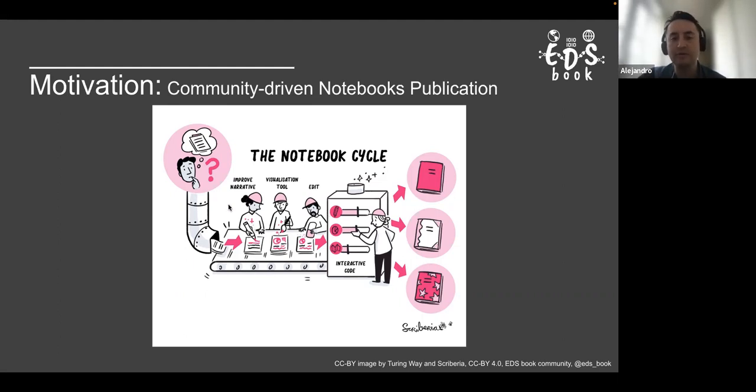So with this community, we are aiming to improve the notebook publication system, having people who have domain knowledge and can improve the narrative, people who have more software experience and can suggest tools to improve what you are using in your notebook, and finally a place where we have a standard template and make some edits and can communicate better to the target audience, and people can customize the outputs through interactive code. That is one of the features that you can offer through these Jupyter notebooks.